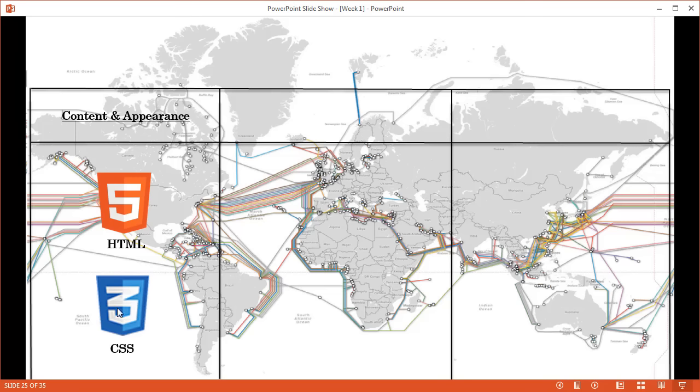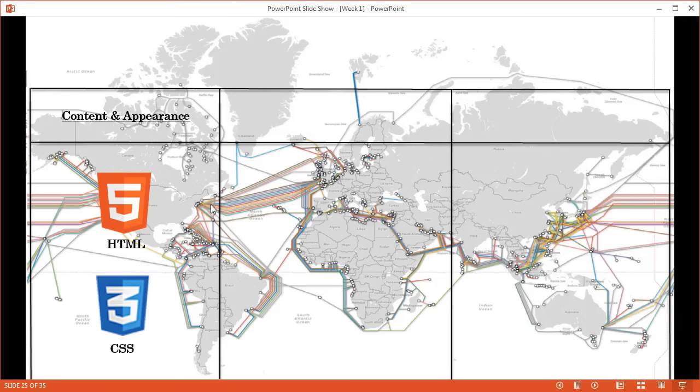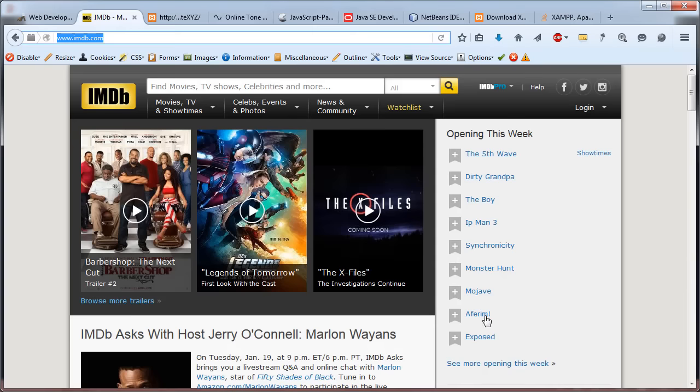If we write code in that language and give it to the browser, then the browser will apply the appearance to the content. So this code is in charge of content, this one, the appearance of the content. Let's stick with our IMDb website to go over this division, what the content is and the appearance.